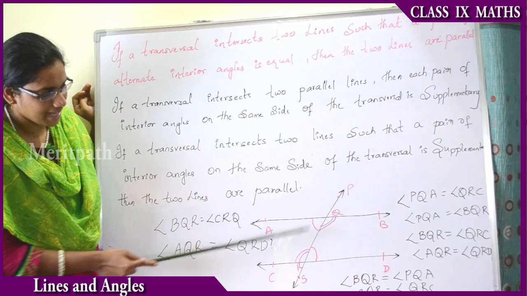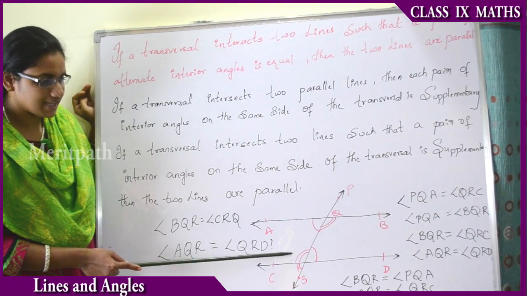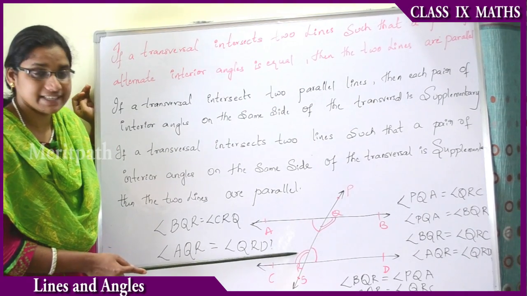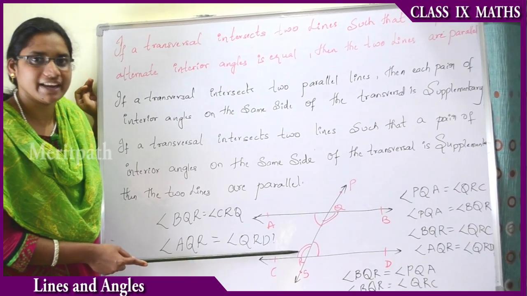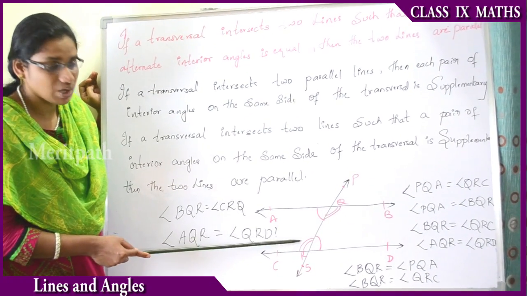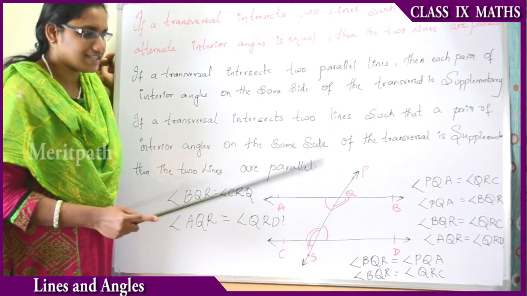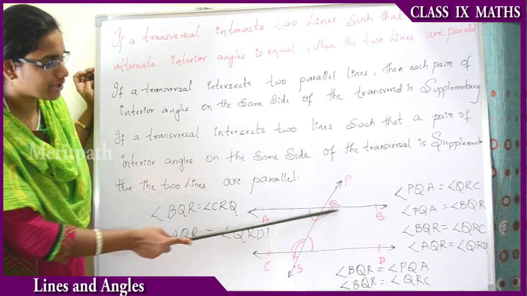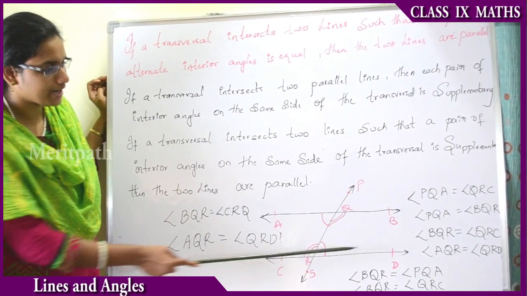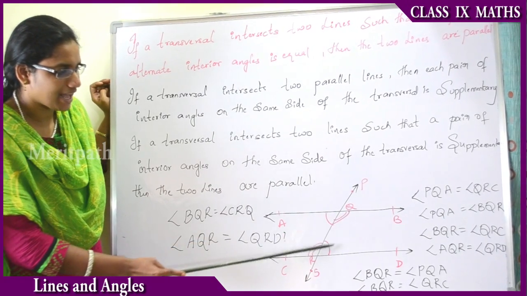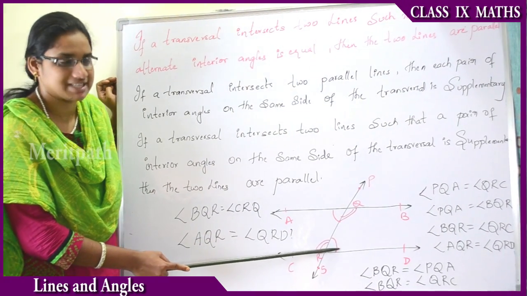The sum of these angles is supplementary, which means 180 degrees. At the same time, the sum of PQR and QRT, that is this angle and this angle, is 180 degrees.